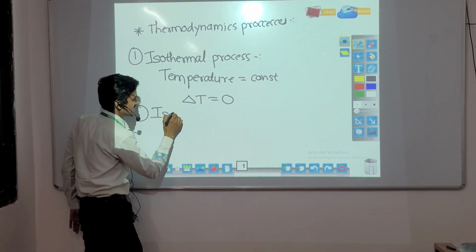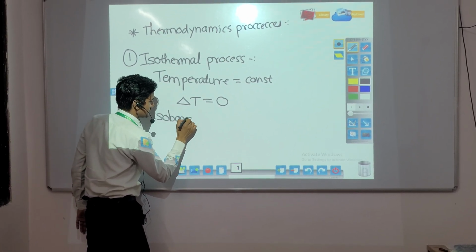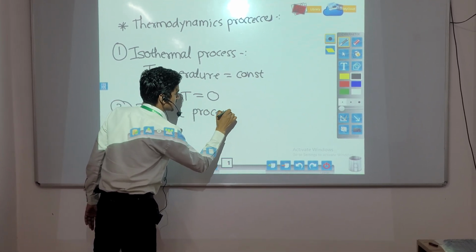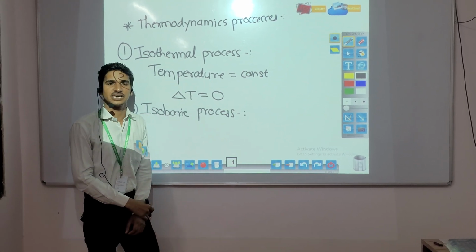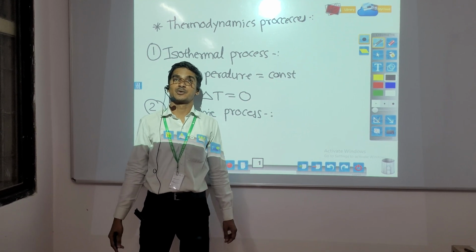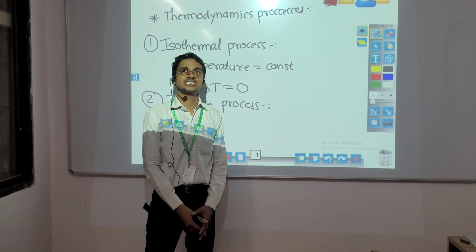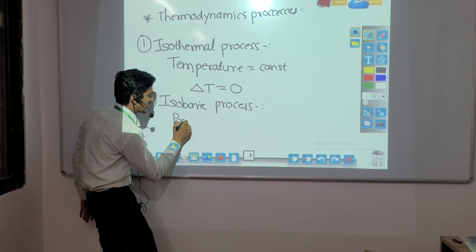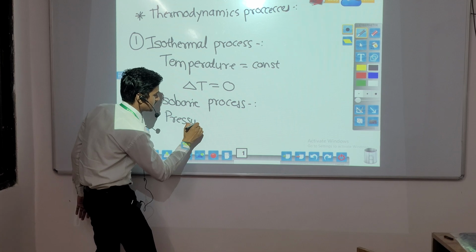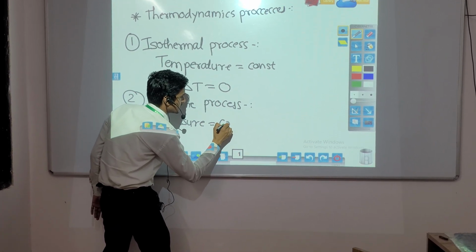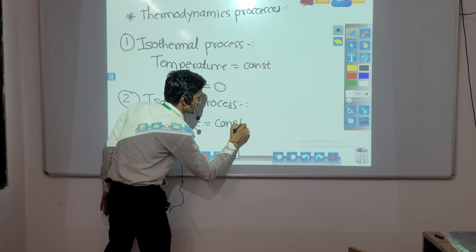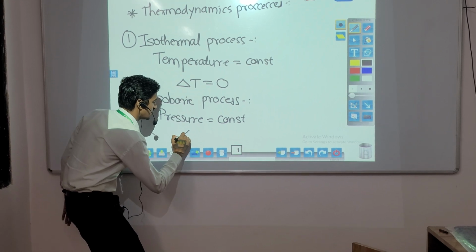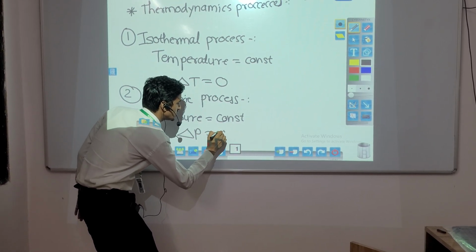Second is isobaric process. What is meant by isobaric process? The process in which pressure is constant. This is called isobaric process. Means change in pressure, delta P, is equal to 0.